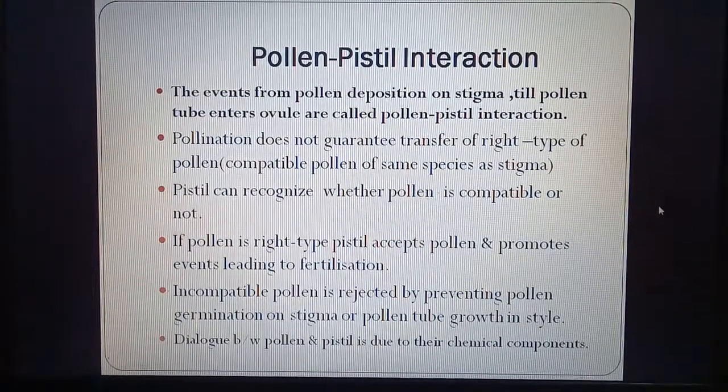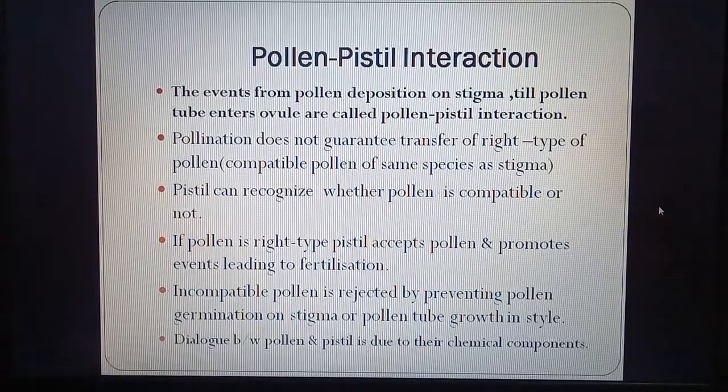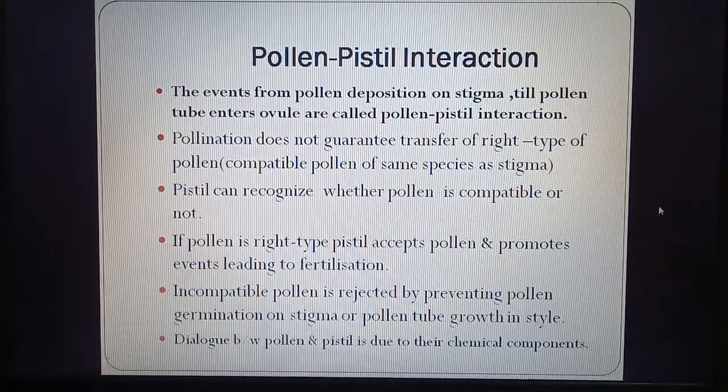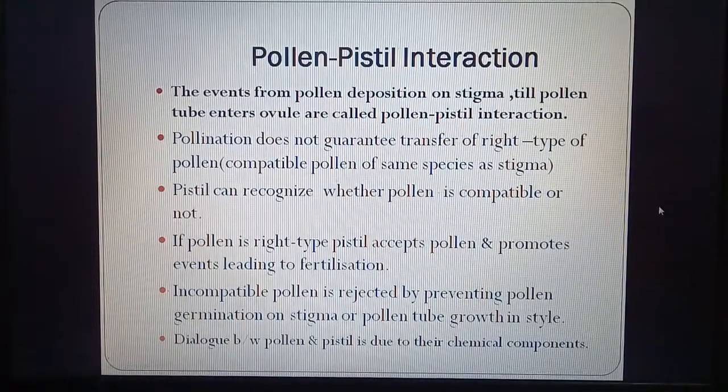Pollen-pistil interaction. The events from pollen deposition on stigma. So when the pollen lands on stigma till the pollen tube enters ovule, it is called pollen-pistil interaction. Now when pollination takes place, the pollen grain may be of right type or wrong type. So what is right type? Right type of pollen is compatible pollen of same species as stigma. So if there is a neem tree pollen, it must land on the stigma of another neem tree. If it lands on a mango stigma, then it is called wrong type.